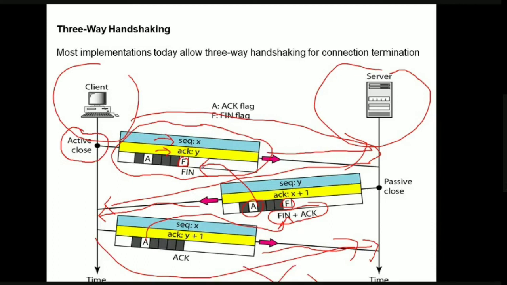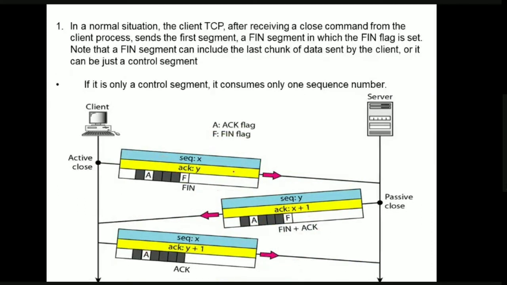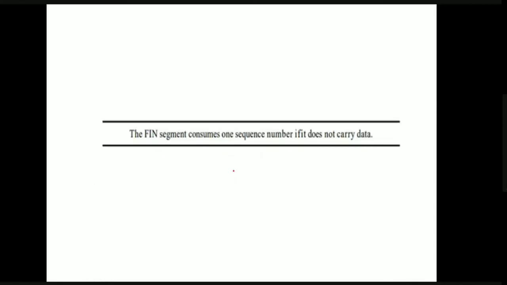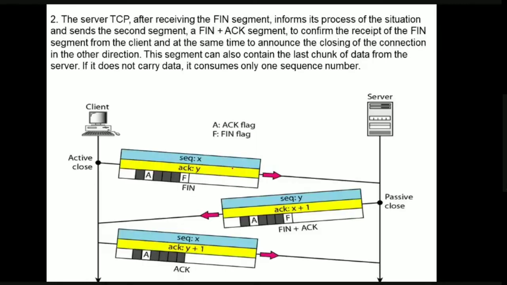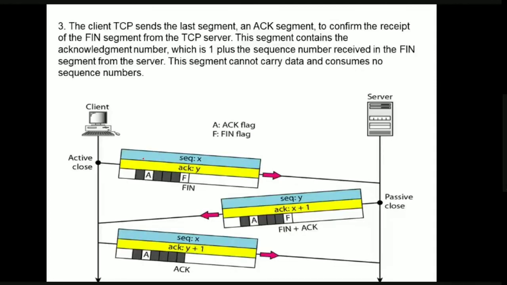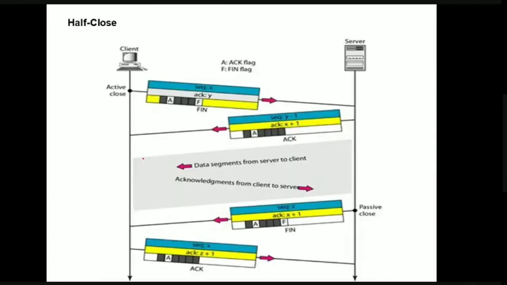But there are some cases where only the client wants to send information or only the server wants to send information. So we'll see what the half close is. Initially the client wants to close its connection, so it sends the FIN segment. This is received by the server.